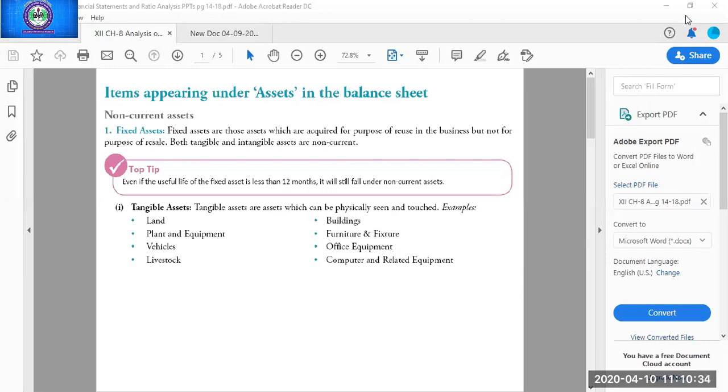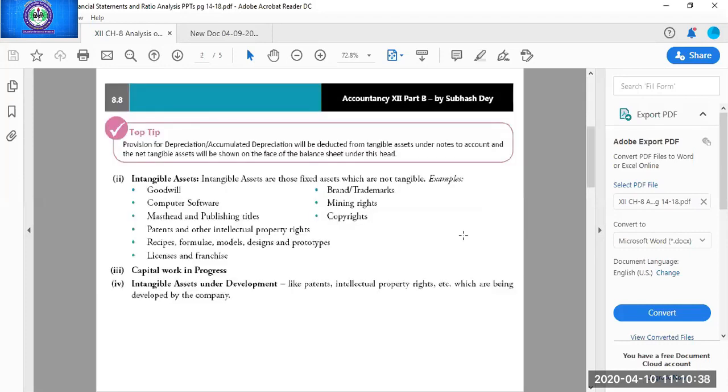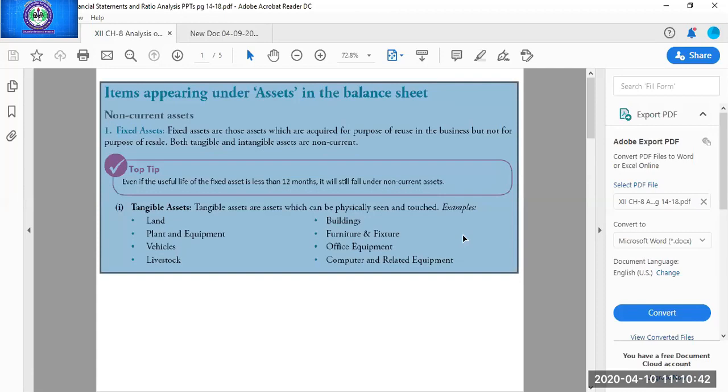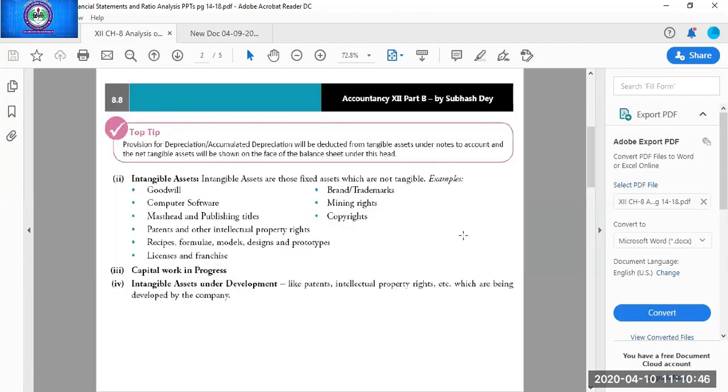That was the tangible asset, all the land, building, plant, machinery. Then intangible assets: goodwill, patent, trademark, copyright, etc. Then capital work in progress.